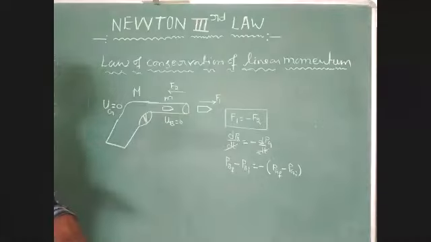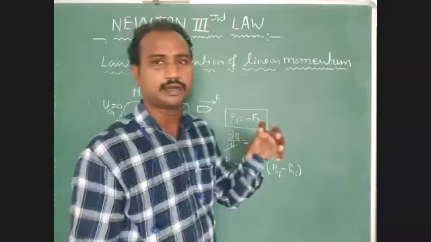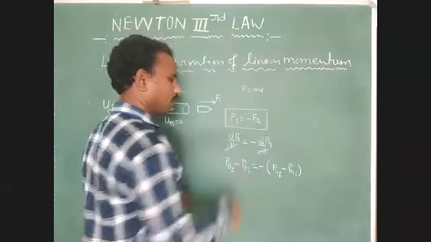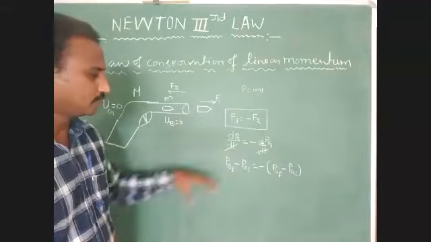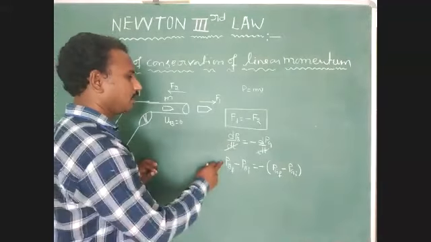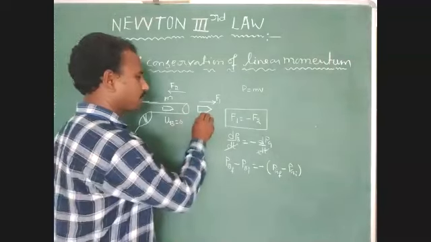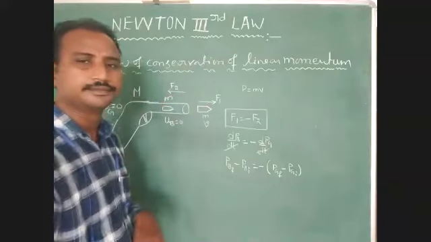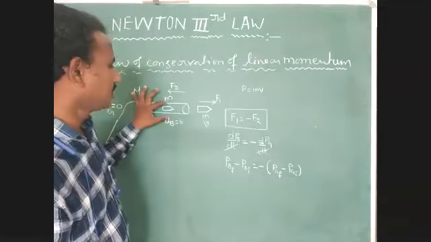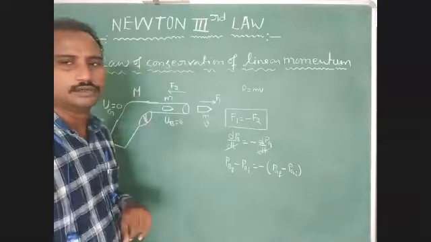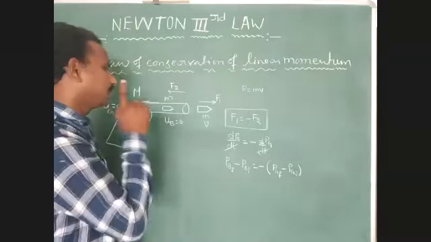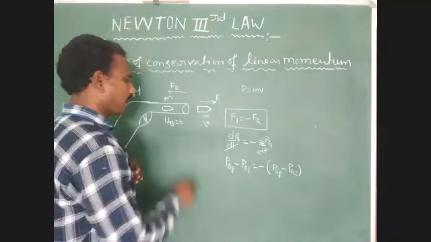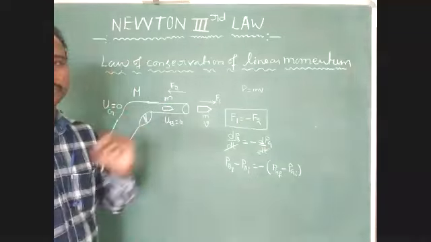What is the formula for momentum? Linear momentum equals mass into velocity. Now tell me the final linear momentum of bullet. The mass of bullet is m, and the velocity of bullet is small v. What is the initial momentum of bullet? It is 0. What is the reason? The bullet is at rest inside the gun, so the initial momentum of bullet is 0.